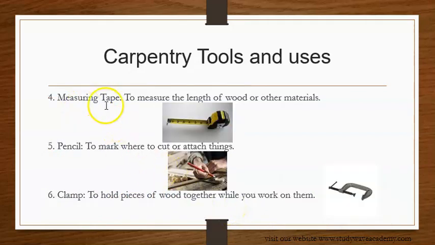We have the measuring tape, to measure the length of the wood or other materials. This is called the measuring tape. It is used to measure the length of the wood or other materials. We have the pencil as also a carpentry tool. It's used to mark, like we have here, where you want to cut or attach things.